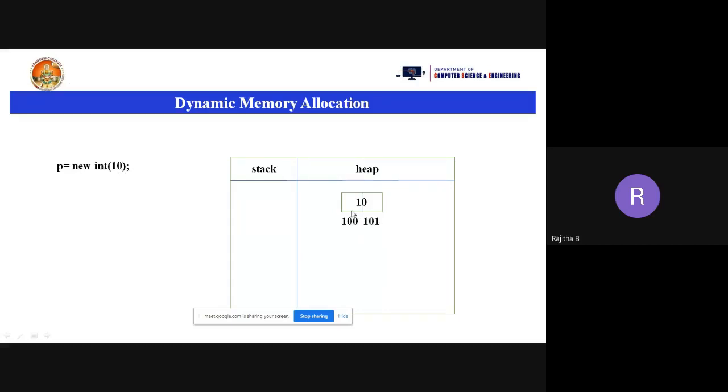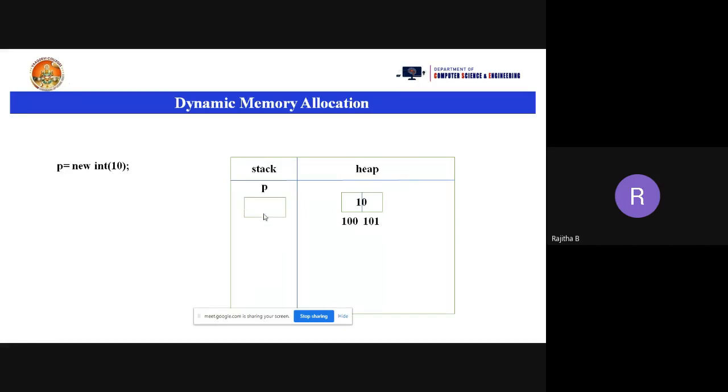Integer. So how much memory is allocated? 2 bytes will be allocated. So in 2 bytes, the 10 value will be stored. So what are the 2 bytes here? 100 and 101. And this 100 address, the starting location of this particular 10 value, is going to be stored into the p variable, and the memory for the p variable is allocated in the stack.